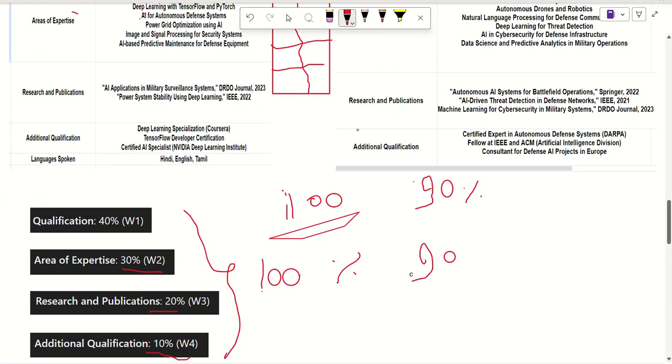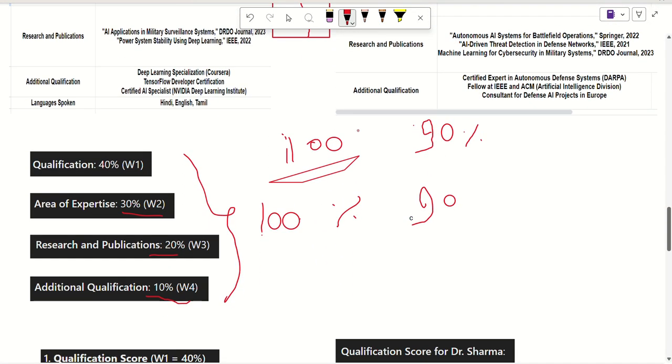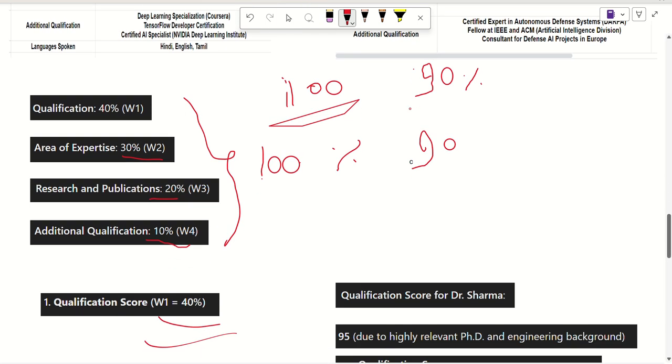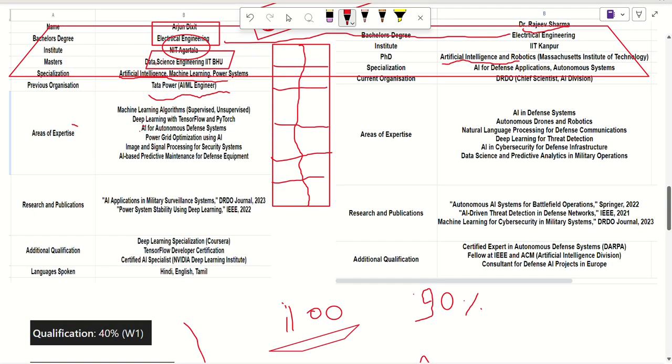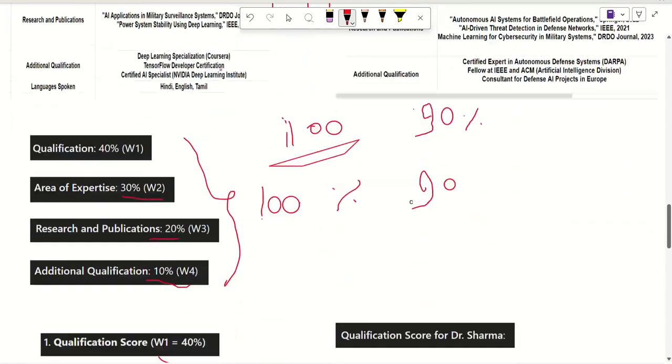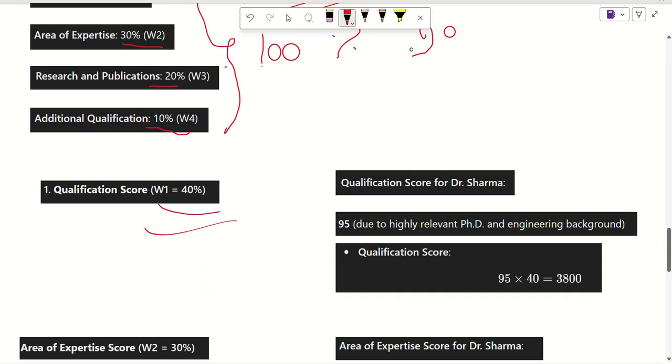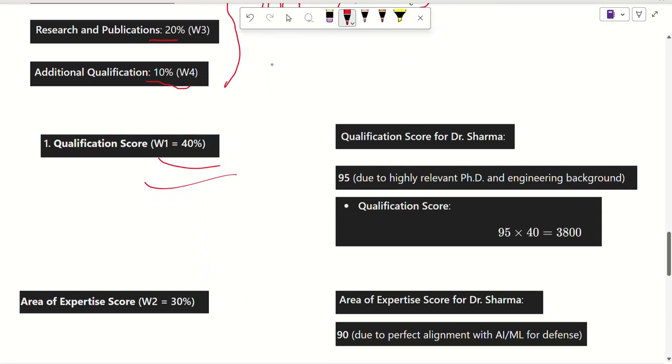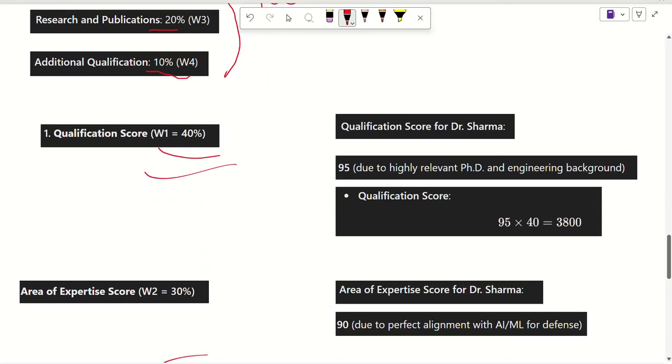So we can give 90% score to qualification to Dr. Sharma. If Dr. Sharma had got 100% relevance, he would also have had a master's in data science. Right now Dr. Sharma got a 90% score. So if we calculate the score of Dr. Sharma, let's say 95% due to relevant PhD and engineering background.